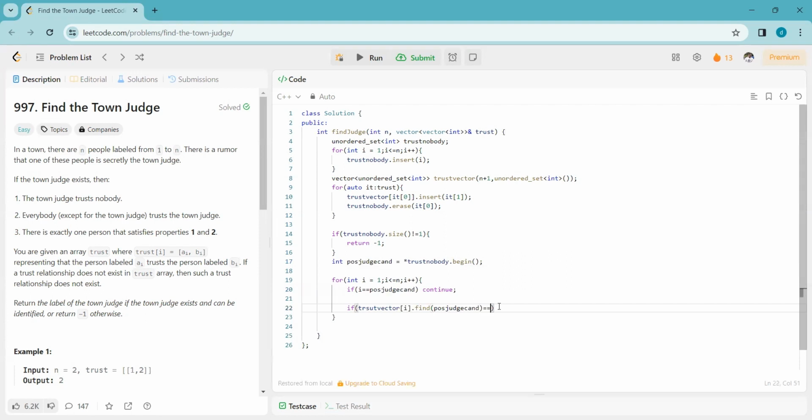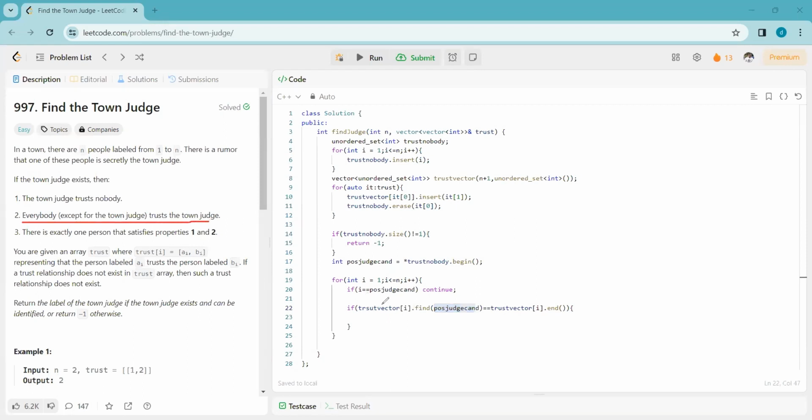If it is not trusting, that means there exists one person who is not trusting this candidate, which violates point number two, since point number two says everybody except the town judge should trust.